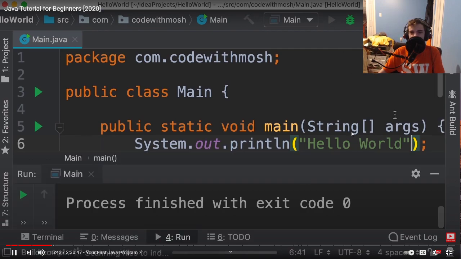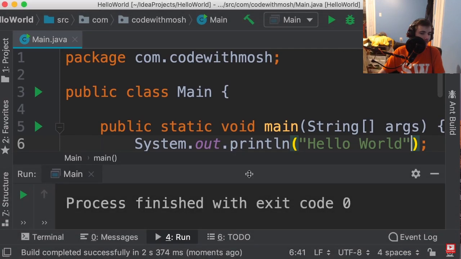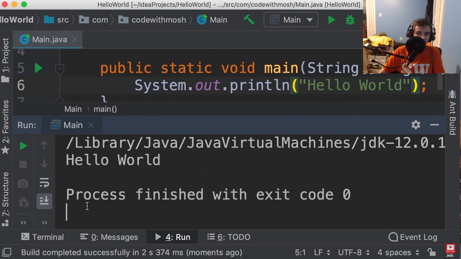IntelliJ is building our application, and we can see the result in this little terminal window. So here's our hello world message. Okay, cool. Next, I'm going to explain how Java code gets executed under the hood.